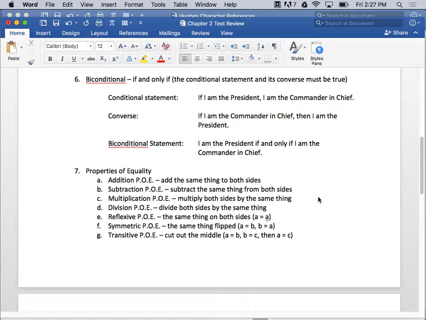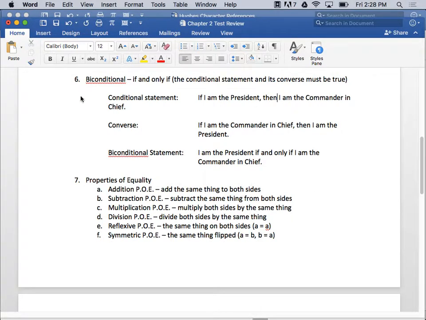Okay? The conditional statement, for instance, here is if I am the president, then I am the commander-in-chief. You see, it doesn't have the word then there, right? But it's implied that that's the conclusion, right? It really should have the word then there. If I am the president, then I am the commander-in-chief. Okay, and the converse, remember, swap the converse, right? Swaps them. If I am commander-in-chief, then I am the president.